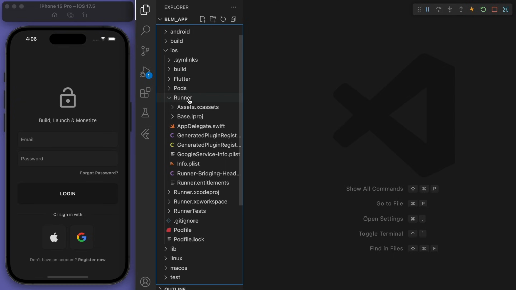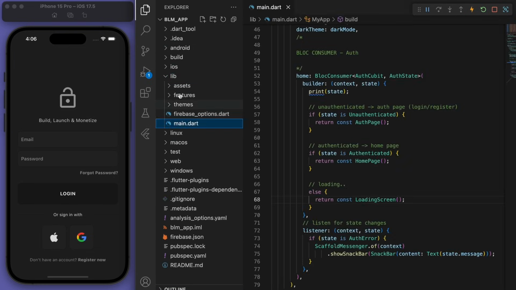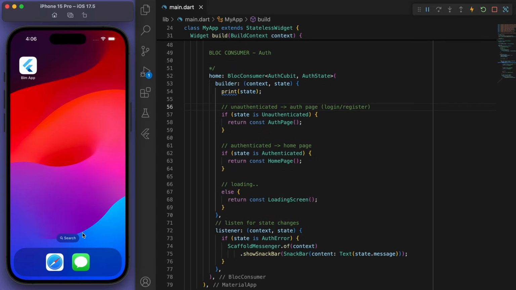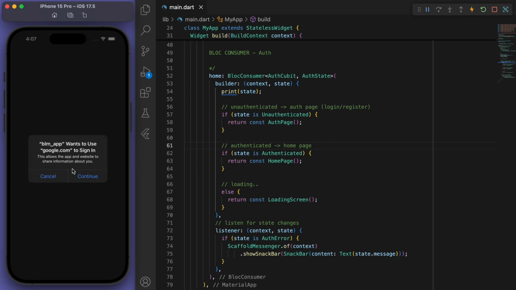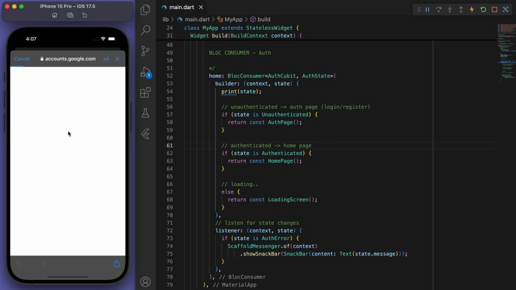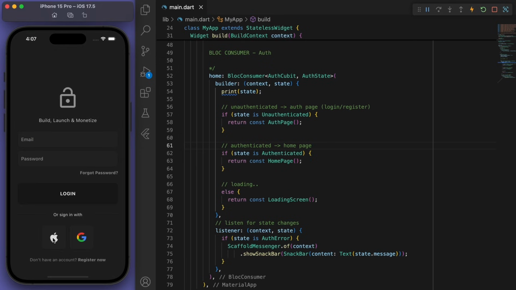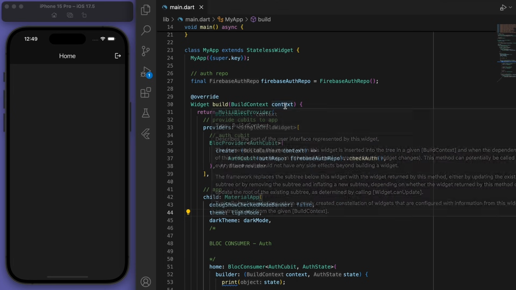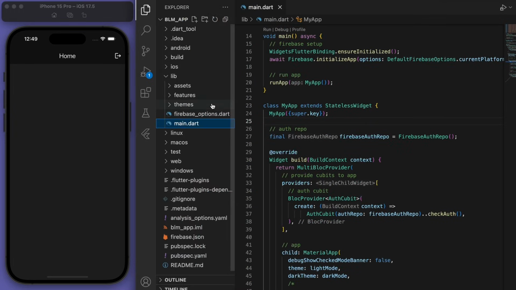So let's try this again. I'm going to close this and rebuild it. So Apple works, and then Google, yay, now Google works as well. It wants us to sign in and it shows us this dialog box. Hey, everything's working perfectly. Cool, so now if we log in and we're in this home page, let's start to progress forward.